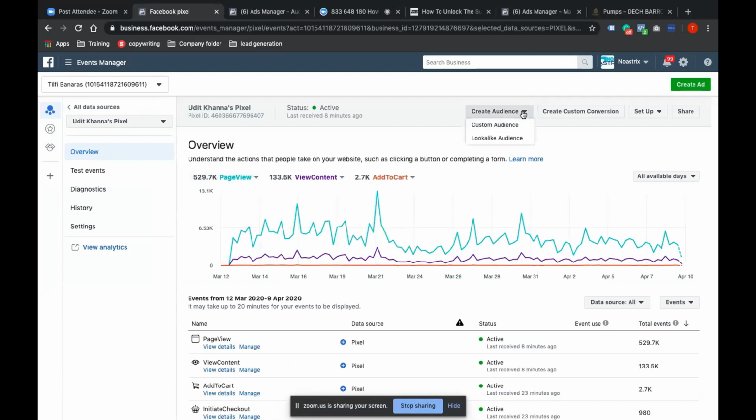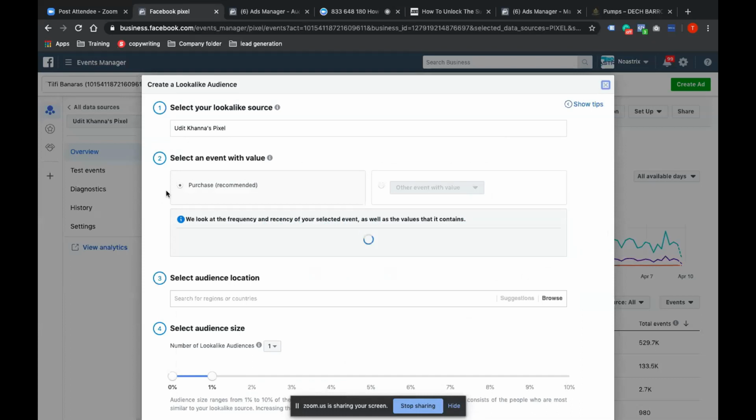See, I can create a custom audience, a lookalike audience. I can create a direct lookalike audience. So this, you remember, go to event manager, purchase recommended. So this is a very high productive audience. I can choose whatever event I would want to do, but generally we choose the maximum value event, which comes in the purchase.